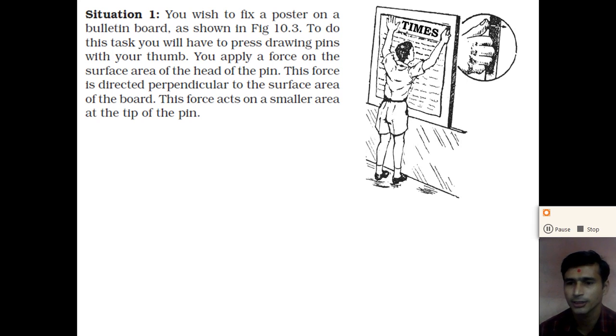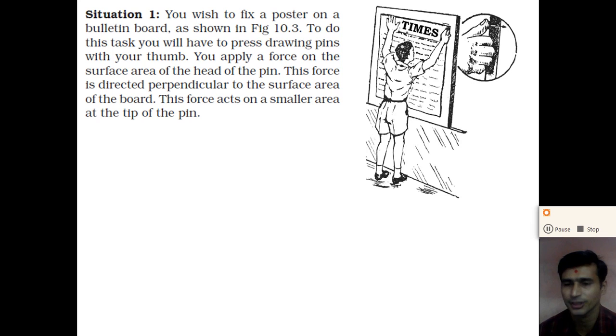Similarly, consider the tip of a nail, the tip of a pin, or the edge of a knife, which is sharp. Why? Because the effect of the force is greater as the contact area is smaller. If the force acts on the smaller contact area at the tip of the pin or the edge of the knife, we get more effect, we get more pressure.